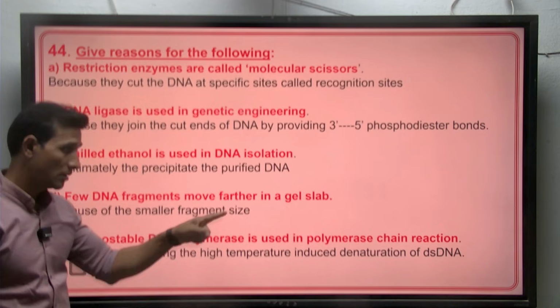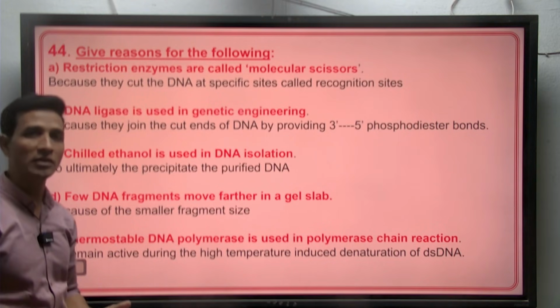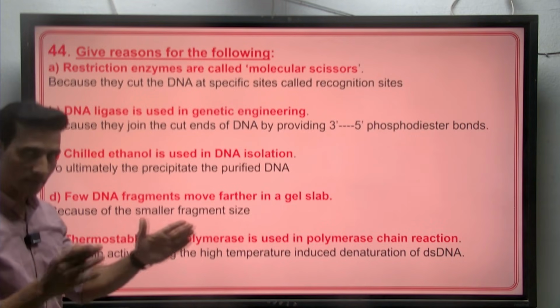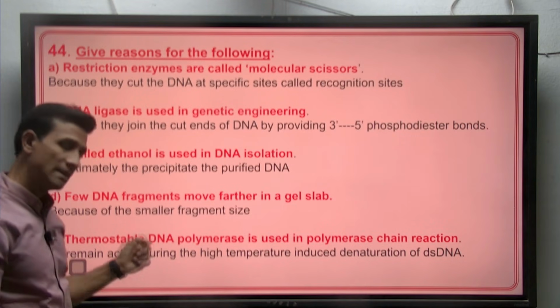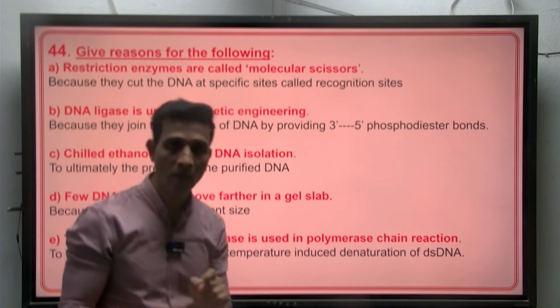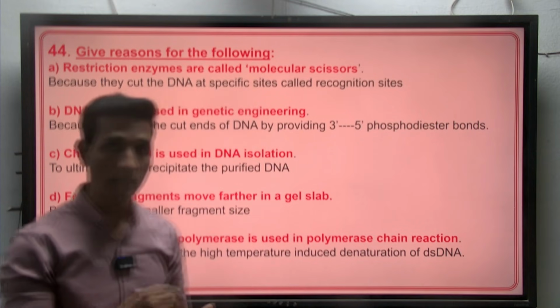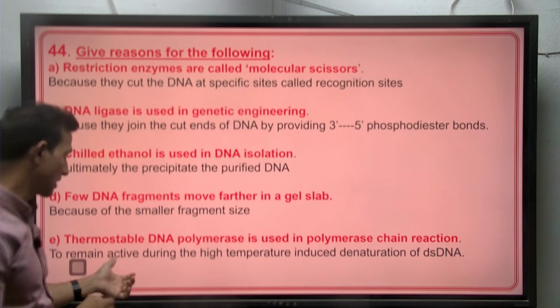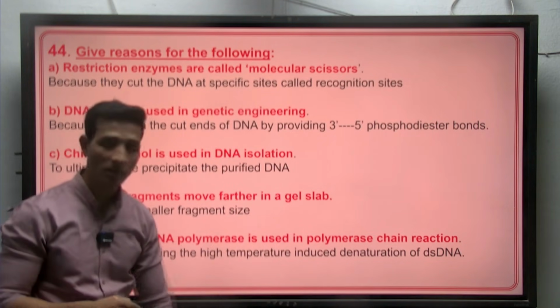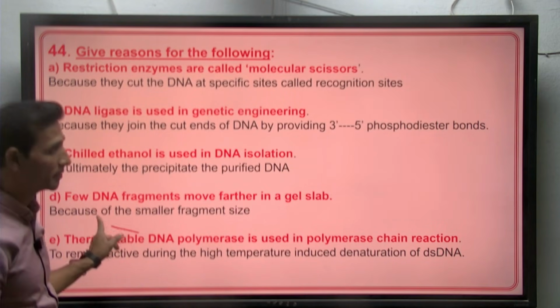We know that during PCR, polymerase chain reaction, high temperature is induced wherein the two DNA strands get separated, and then it requires a special type of DNA polymerase which works at high temperature. We take it from Thermus aquaticus, that is Taq polymerase, which remains active during high temperature induced denaturation of double stranded DNA.